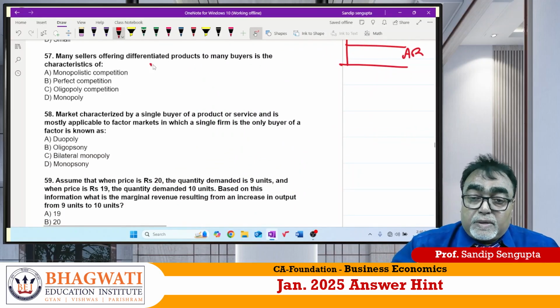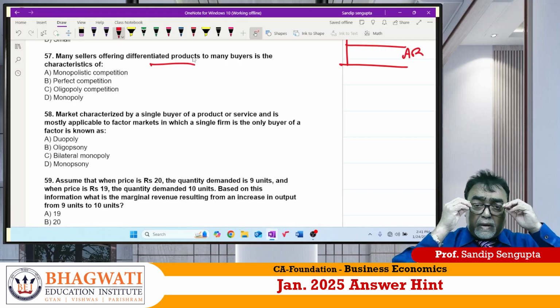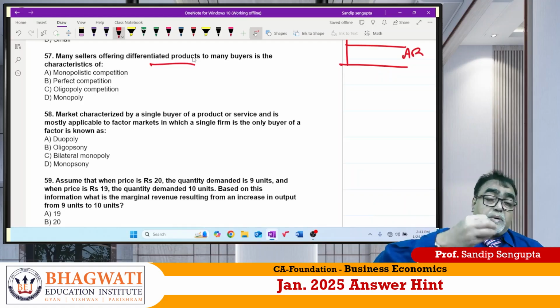57. Differentiated product. Say a television manufacturing company. Sony is producing television. Videocon is producing television. LG is producing television. Samsung is producing television. For me, for you, for anyone, the purpose is one only, watching television. But you purchase Sony, I purchase LG.